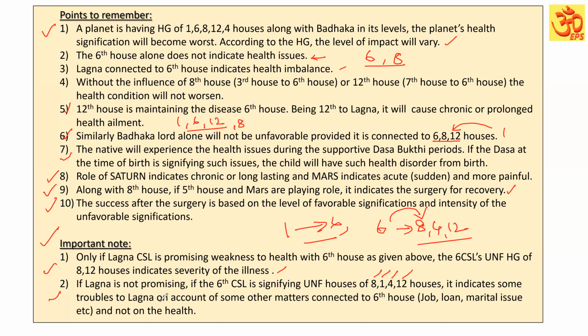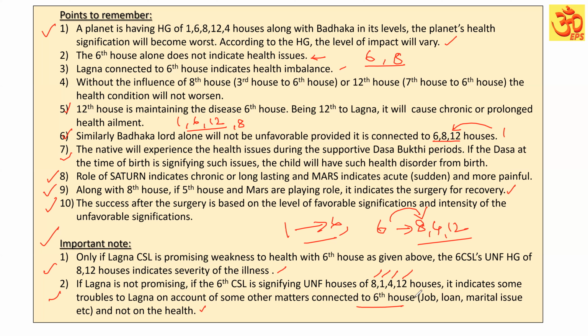It indicates some trouble to the Lagna on account of some other matters connected to the 6th house. What are the other 6th house matters? Job, loan, marital issues, misunderstanding, disputes, and not health. Because Lagna is not connected to the 6th house, Lagna is not indicating any weakness to the health.